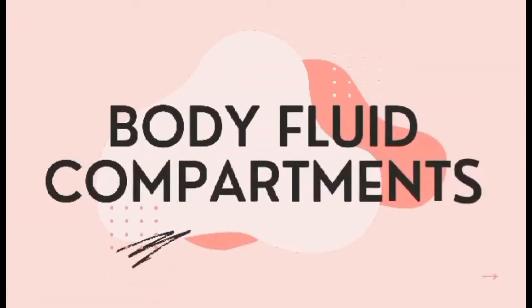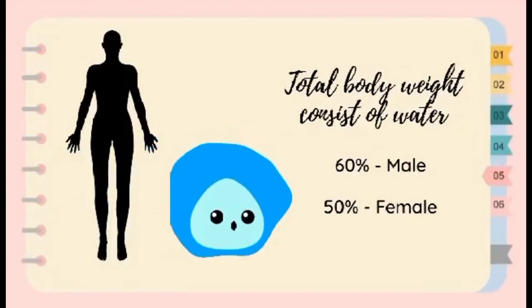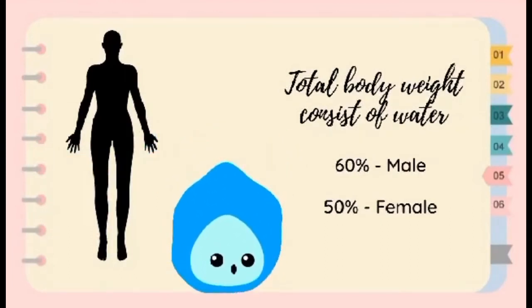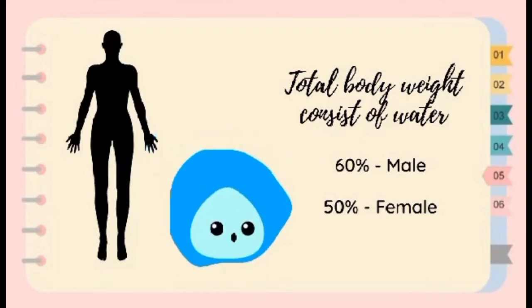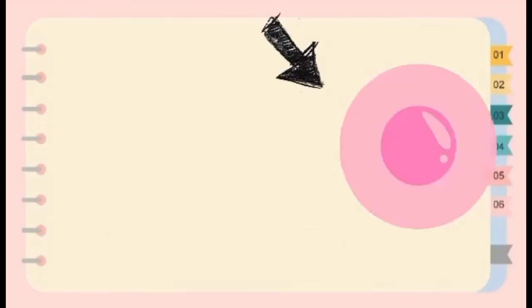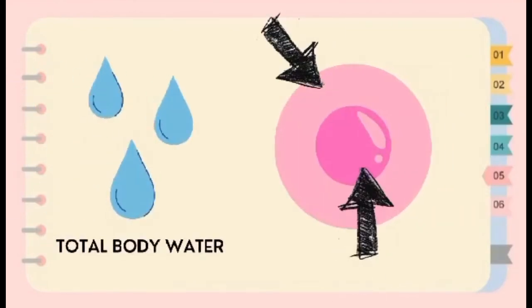Body fluid compartments. Approximately 60% of the total body weight of an adult male consists of water. Approximately 50% of the total body weight of an adult female is water. This water content of the body is the total body water, and it gets distributed inside cells and outside cells.